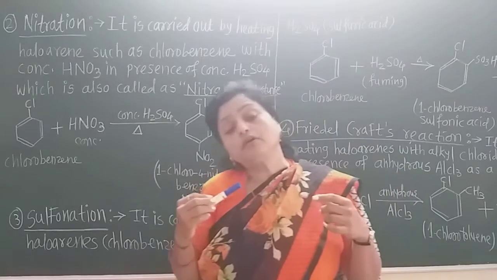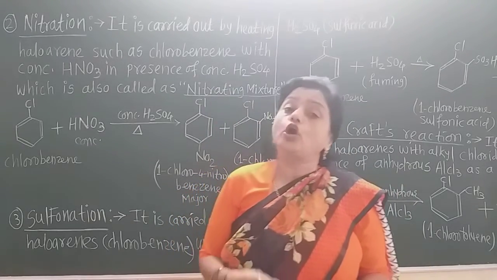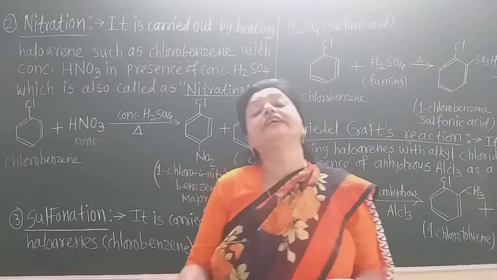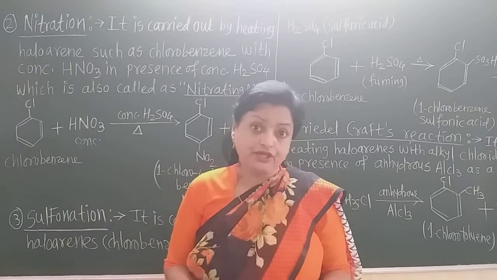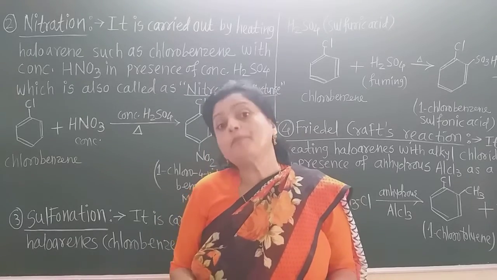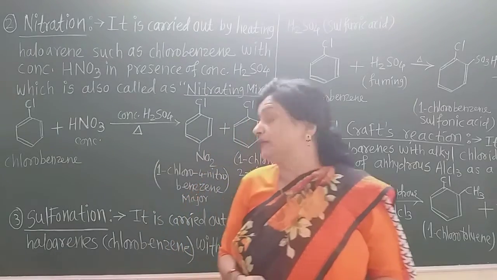Now this mixture, that is the concentrated nitric acid and concentrated sulfuric acid, is also called the nitrating mixture because it is the nitration of haloarene or chlorobenzene.